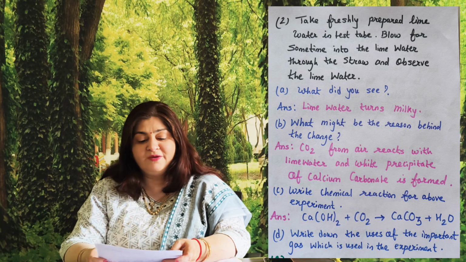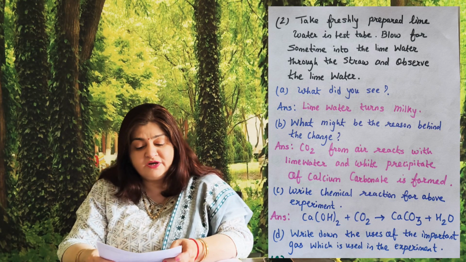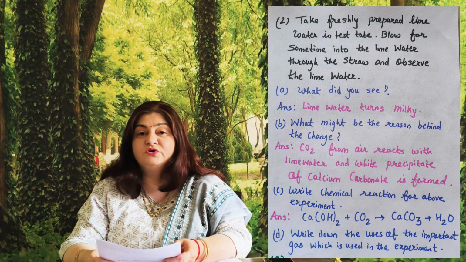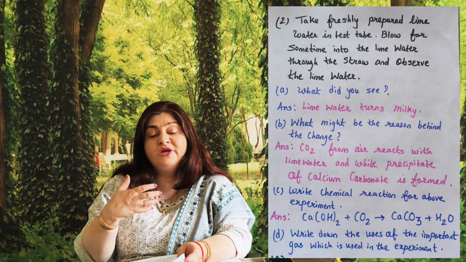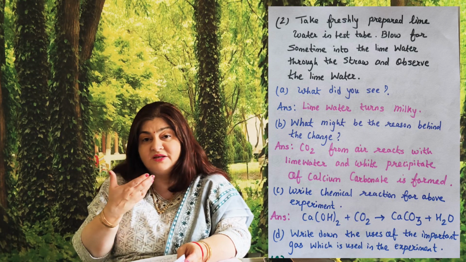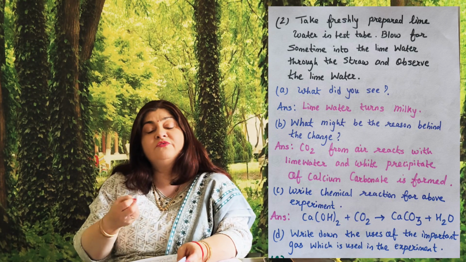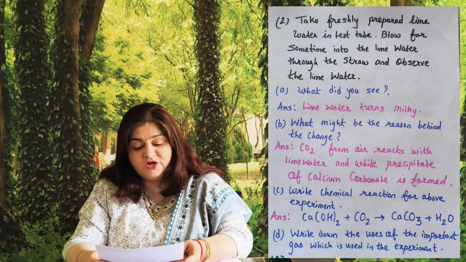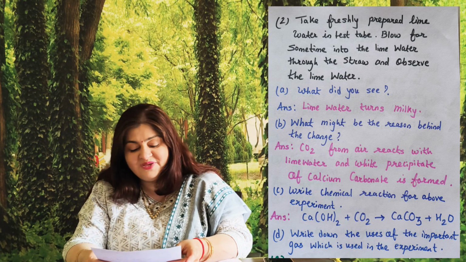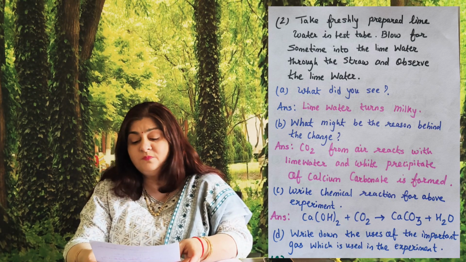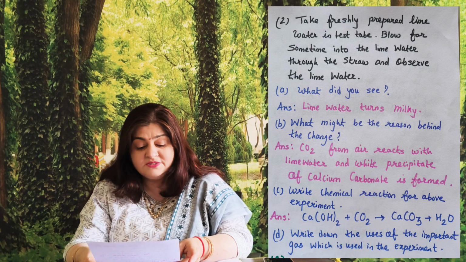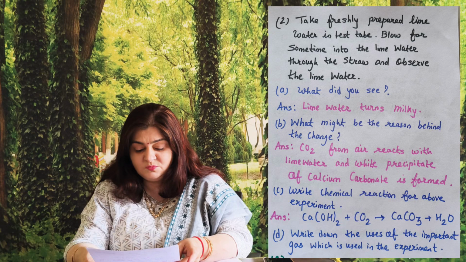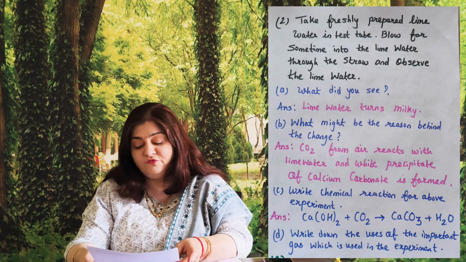Now the second question of 5 marks: take freshly prepared lime water in a test tube, blow for some time in lime water through a straw and observe the lime water. See, when we add carbon dioxide, which is there in our exhalation, to lime water, it reacts with carbon dioxide and turns milky. So what is the first A question? What did you see? Lime water turned milky. B question, what might be the reason behind the change? Answer, carbon dioxide from air reacts with lime water and white precipitate of calcium carbonate is formed.